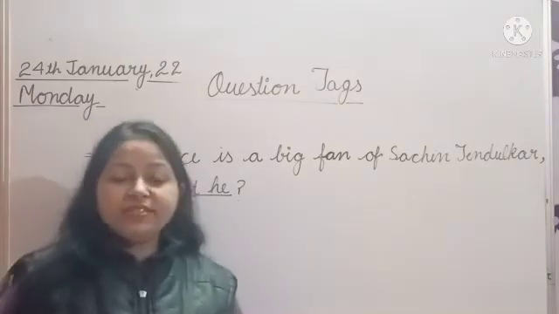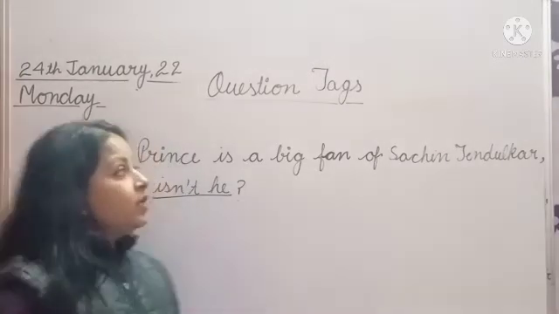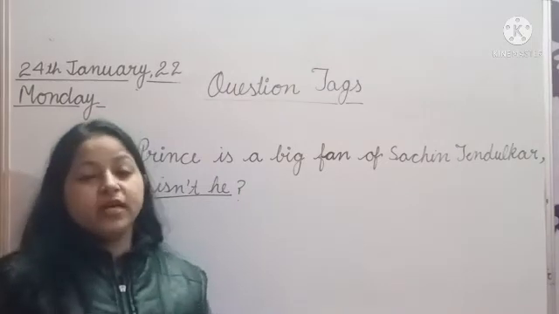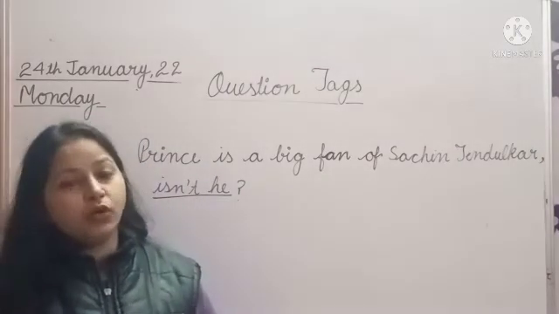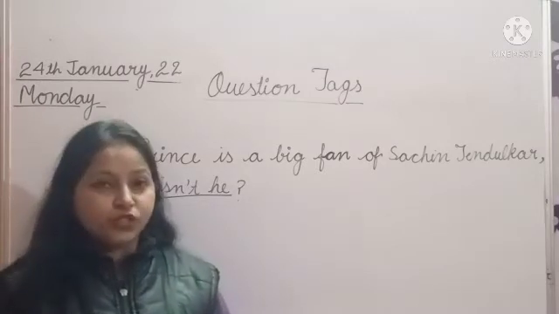But the question arises here: how can we make question tags? So class, here are some rules. After knowing them, we will be able to make question tags.